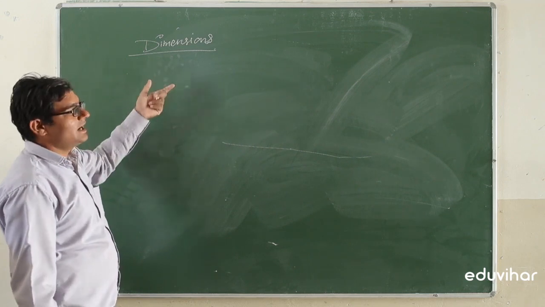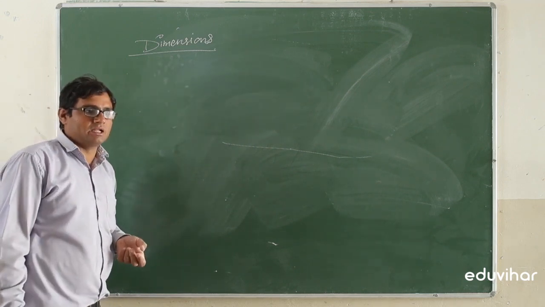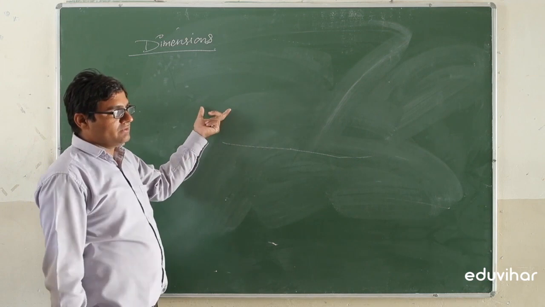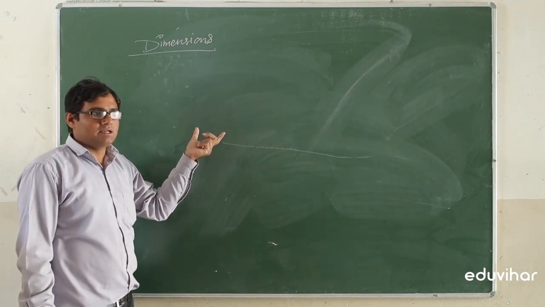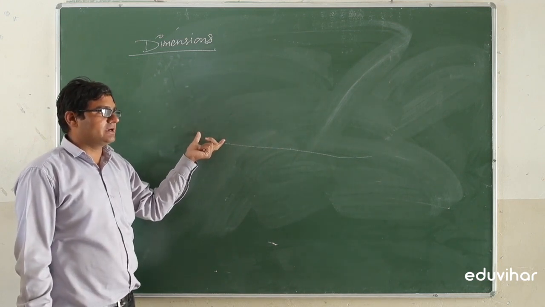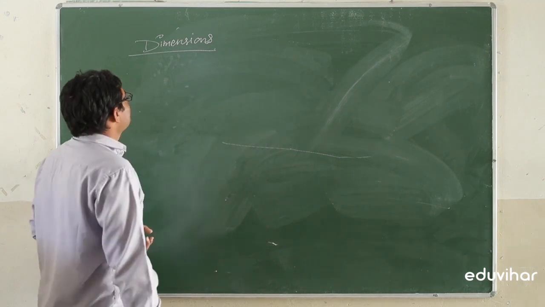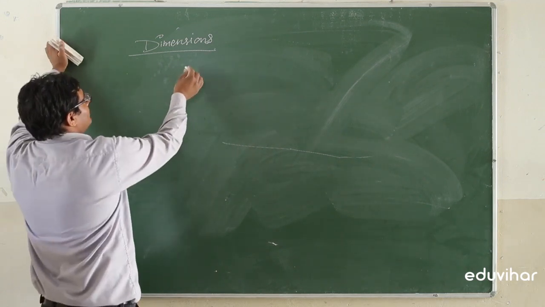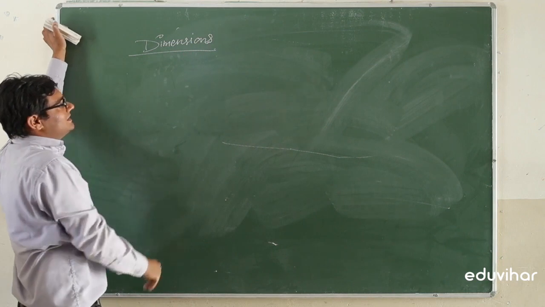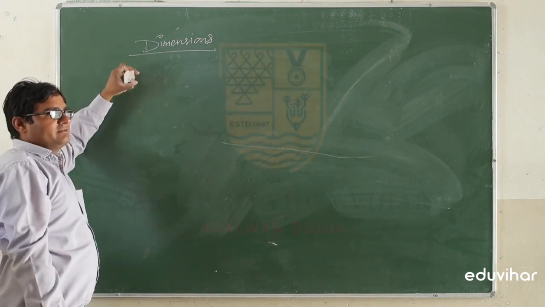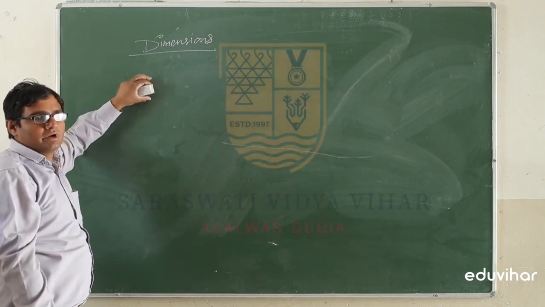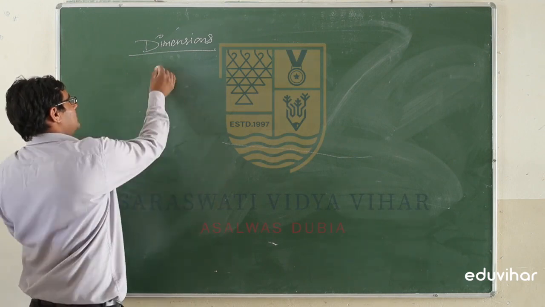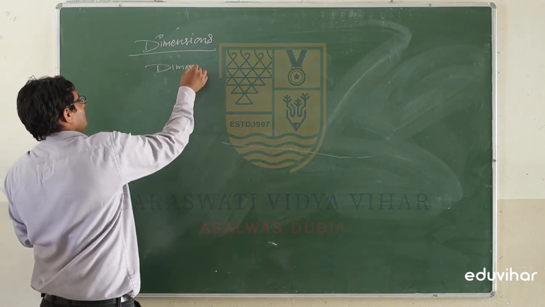So dimensions are the powers of fundamental quantities like mass, length, time, electric current, and so on. So we will discuss the dimensions and we will write the dimensions according to a formula. This is called dimensional formula.